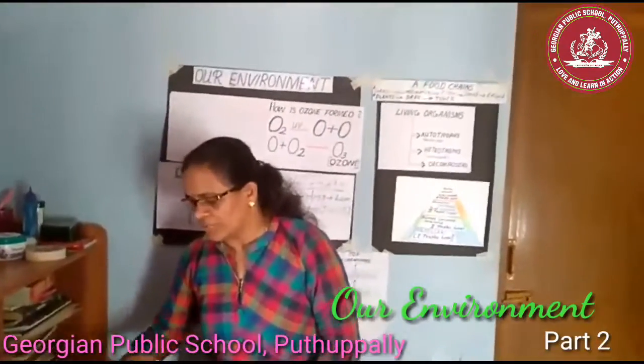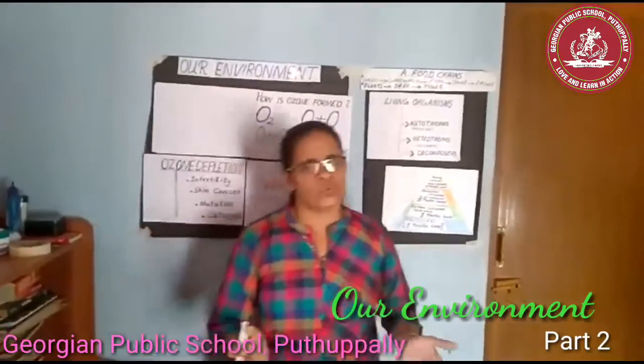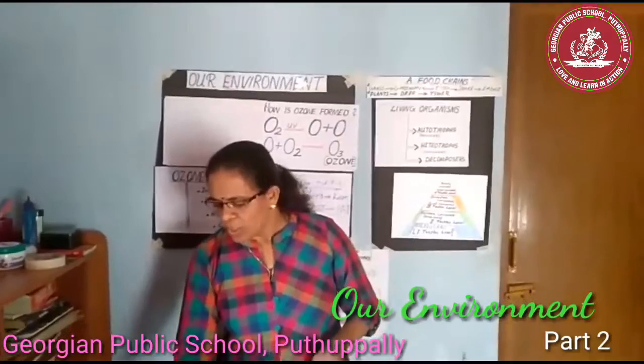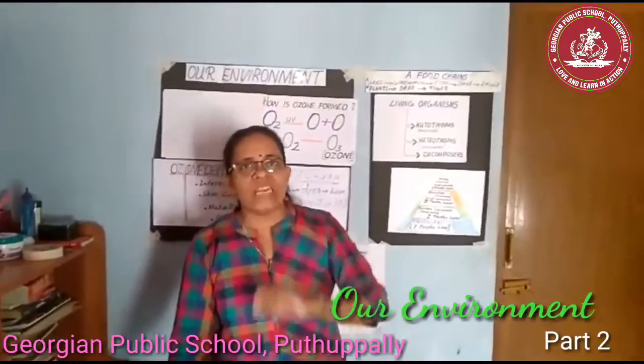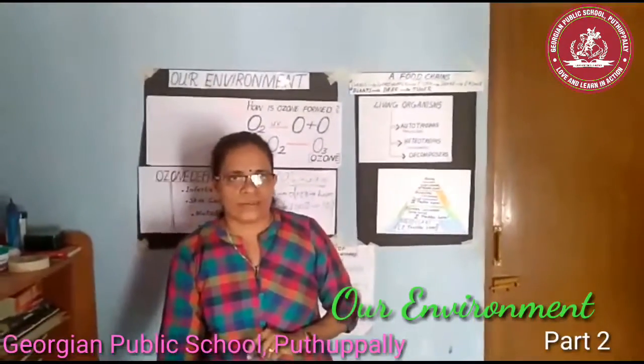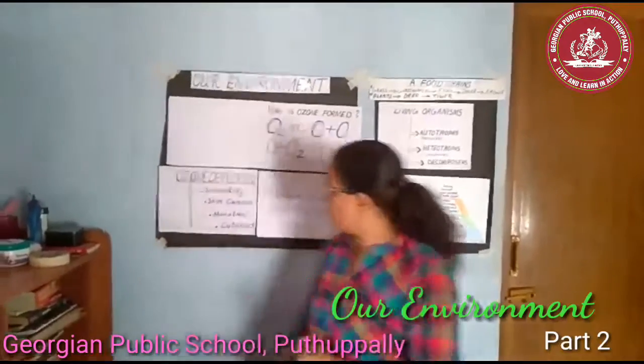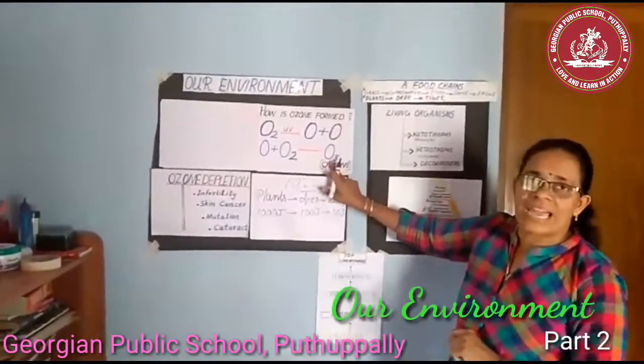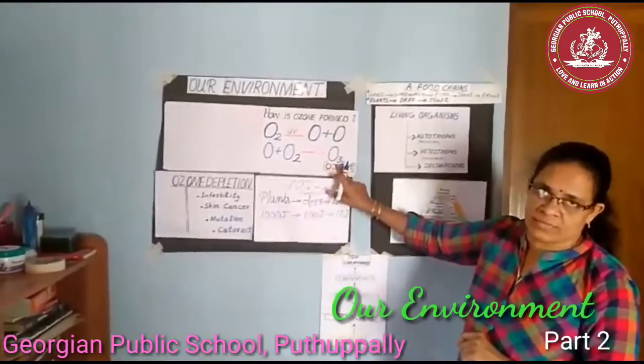Let us think about that. Do you know what ozone is? Ozone is a molecule formed by 3 atoms of oxygen.